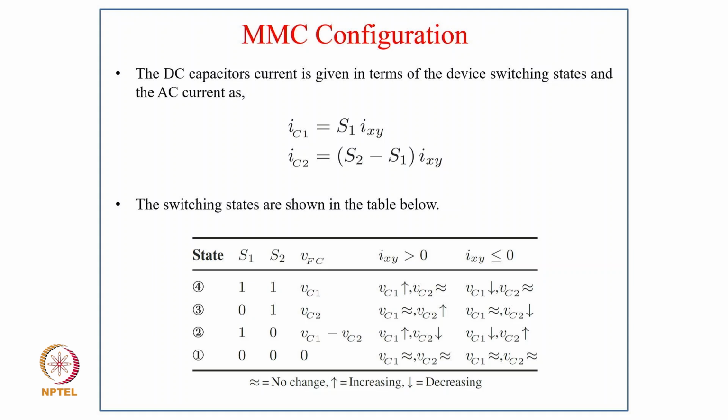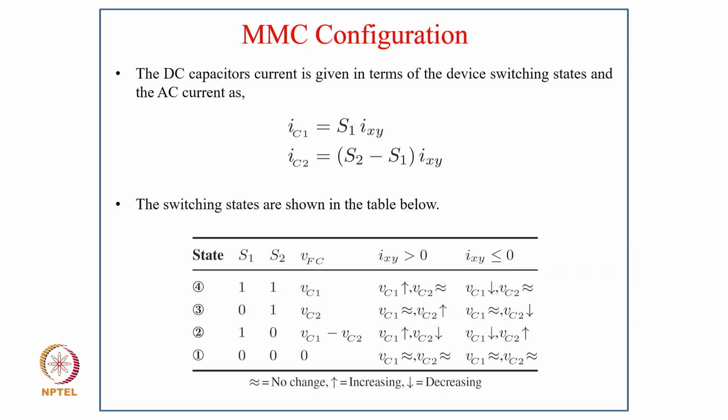So IC1 equals S1 times IXY and IC2 equals (S2 minus S1) times IXY, and the switching states are shown in the table here, where you have 4 switching states. For the state S1, S2 equal to 1,1, VF equals VC1, and if IXY is greater than 0, VC1 increases and VC2 remains the same, and if IXY is less than 0, VC1 decreases and VC2 remains almost the same. In the third state, 0,1, VF equals VC2, and here VC1 remains constant, VC2 increases if IXY is greater than 0, and if IXY is less than 0, then VC2 decreases and VC1 remains constant.